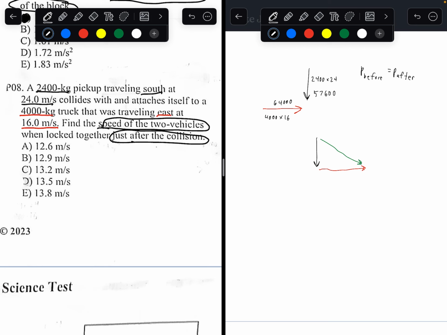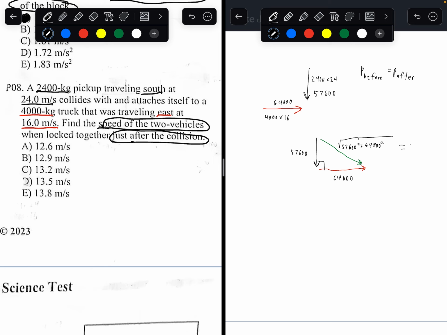So this is a simple Pythagorean theorem problem. We know that this becomes 57,600 and this becomes 64,000. So we want to find the hypotenuse. This is just going to be the square root of 57,600 squared plus 64,000 squared.